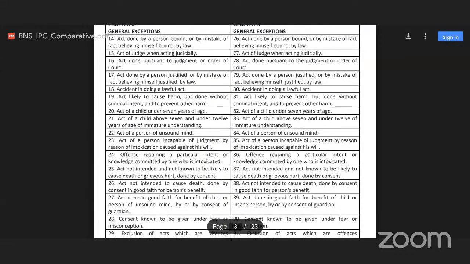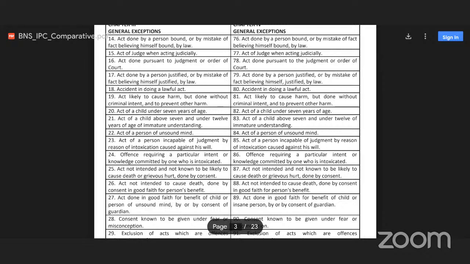Now in BNS, section 18 is related to accident in doing a lawful act. Earlier it was section 80. Now in BNS, section 19 is related to act likely to cause harm but done without criminal intent and to prevent other harms. So we are observing chapter 3, general exceptions. These are the general exceptions.